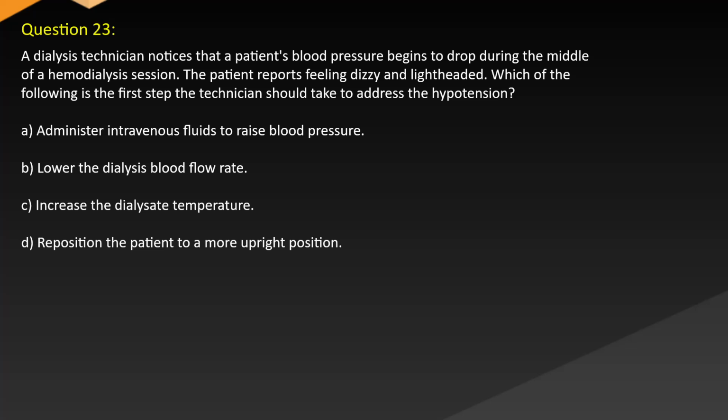A dialysis technician notices that a patient's blood pressure begins to drop during the middle of a hemodialysis session. The patient reports feeling dizzy and lightheaded. Which of the following is the first step the technician should take to address the hypotension? A. Administer intravenous fluids to raise blood pressure. B. Lower the dialysis blood flow rate. C. Increase the dialysate temperature. D. Reposition the patient to a more upright position.